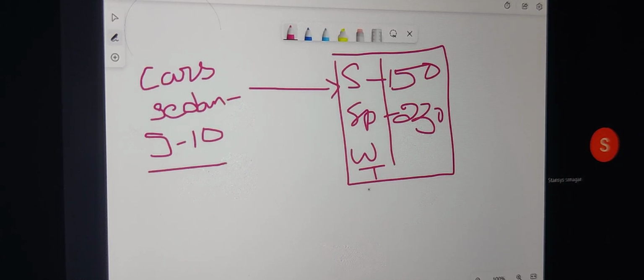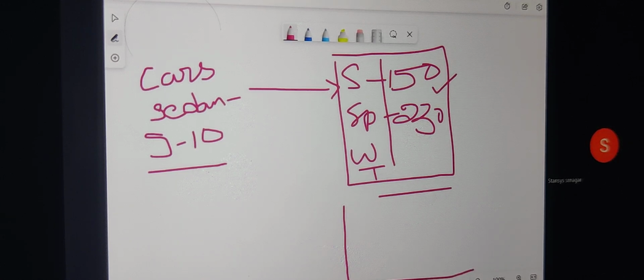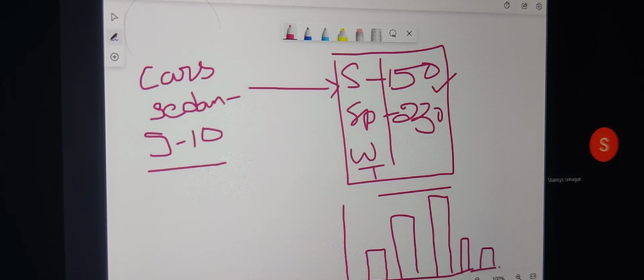Which one is easy to understand? This one or this one? Obviously, the right side, because we have the information in a table format, you can easily understand. But for some people, even this is difficult. Now whatever information I have in this table, I am going to put all that information in a diagram. Say for example, these are the sedan cars, these are the sports vehicles, these are the SUVs, these are the wagons, these are the trucks, and these are the other vehicles.